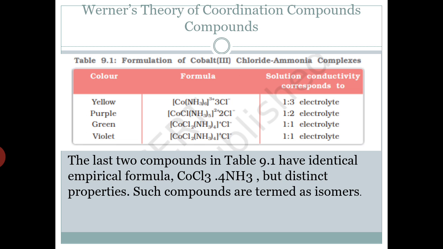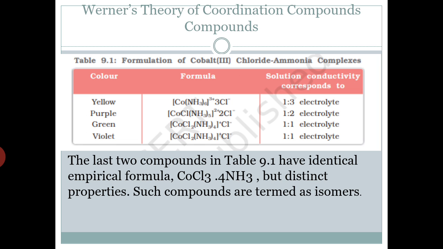See, cobalt, then 2 chlorine, then 4 ammonia within the coordination sphere, one of the chlorine outside the coordination sphere. So such type of compounds, which have distinct colors and distinct properties, are called isomers. Okay, so this green and violet one are the isomers.